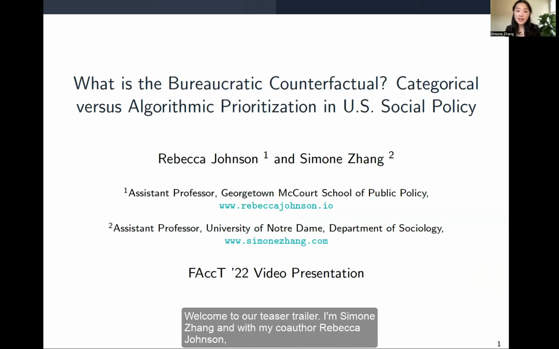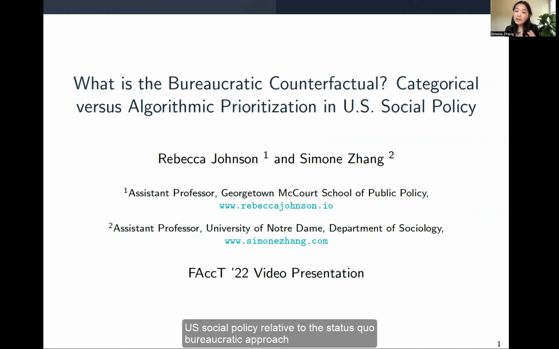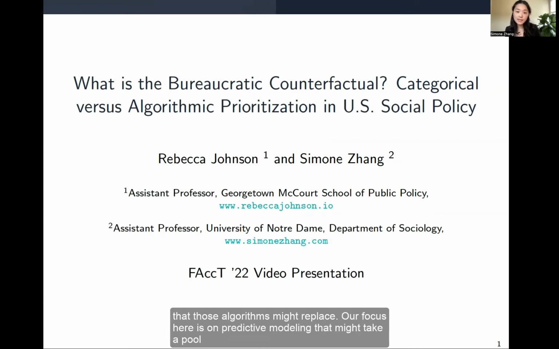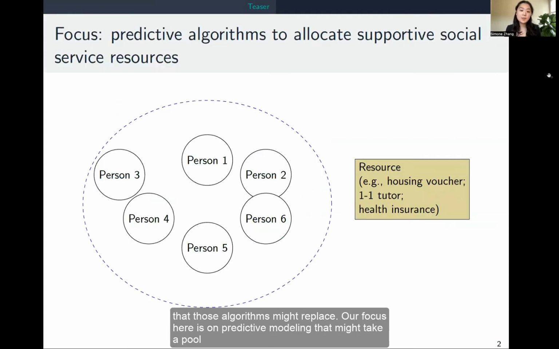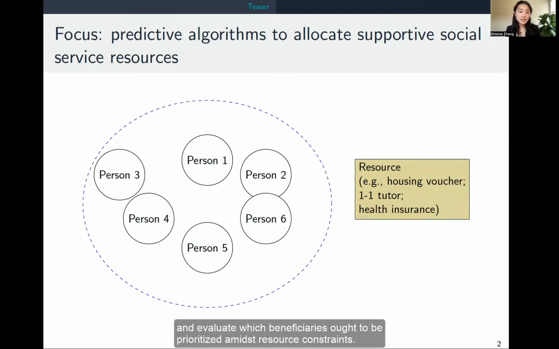I'm Simone Zhang, and with my co-author Rebecca Johnson, we'll be talking about the potential benefits and drawbacks of the use of predictive algorithms in US social policy relative to the status quo bureaucratic approach that those algorithms might replace. Our focus here is on predictive modeling that might take a pool of people who could benefit from a supportive resource, such as a housing voucher or a school tutor, and evaluate which beneficiaries ought to be prioritized amidst resource